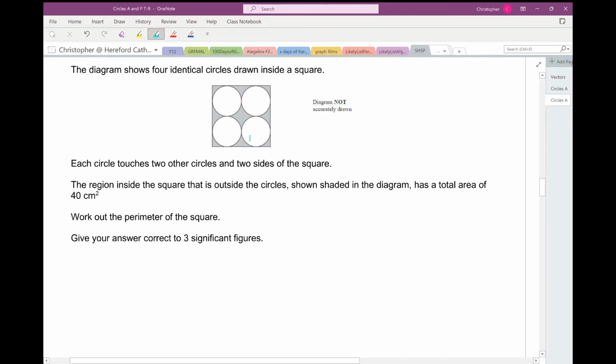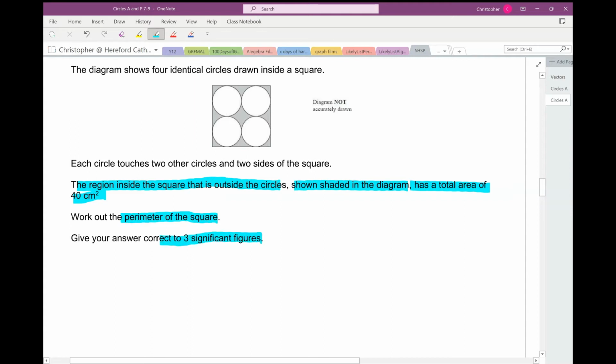Question 3. Right, the diagram shows 4 identical circles drawn inside a square. Each circle touches the other 2 circles and the 2 sides of the square, just like it's drawn in the diagram. The region inside the square that is outside the circles, the shaded region, has a total area of 40. Work out the perimeter of the square. Give your answer correct to 3 significant figures.